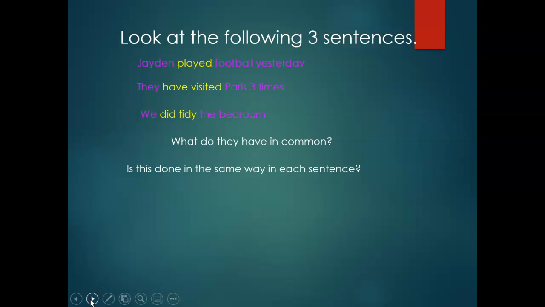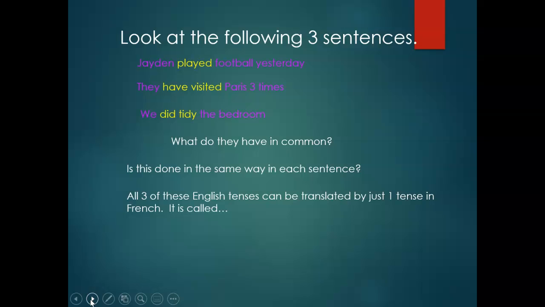But when I say Jaden played football, they have visited Paris 3 times, we did tidy the bedroom, all those three yellow highlighted words, they are basically talking about the same thing. They are describing what somebody did in the past. So, all three of these English tenses can be translated by one tense in French and is called le passé composé.